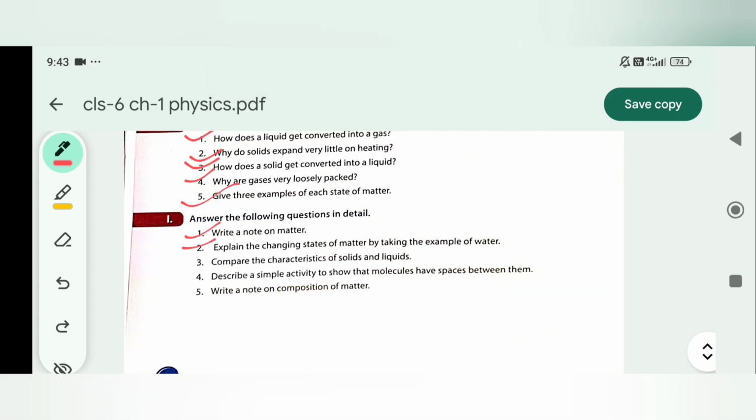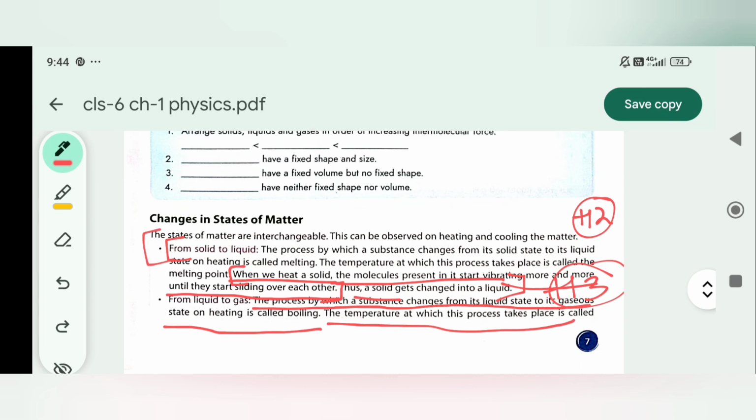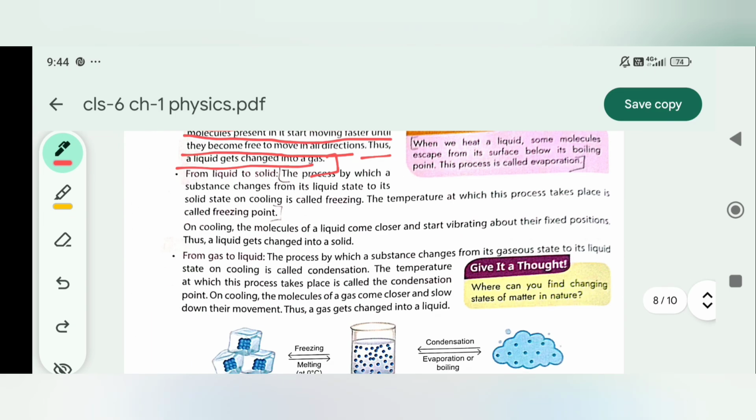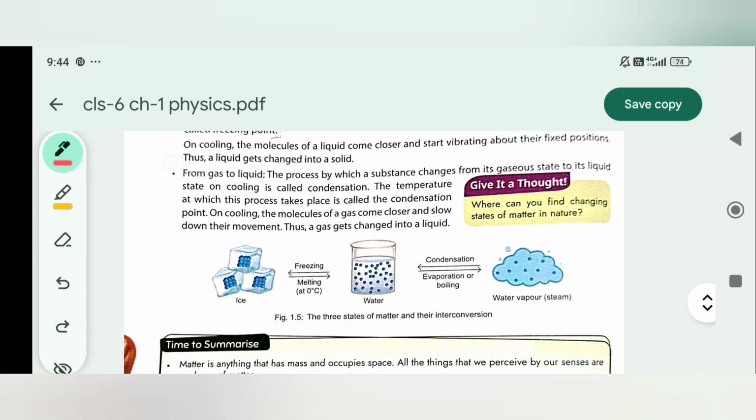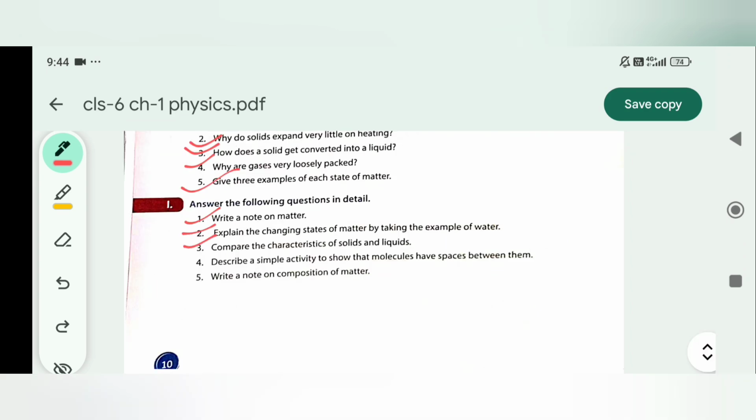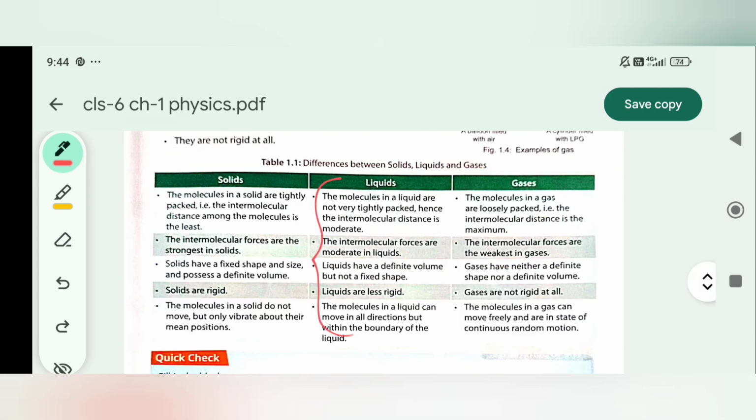Number 2. Explain the changing states of matter by taking the example of water. Right from here, from solid to liquid up to here, from gas to liquid. I's bit 2. Bit 3. Compare the characteristics of solid and liquids. So you can write this and this for I's answer number 3.